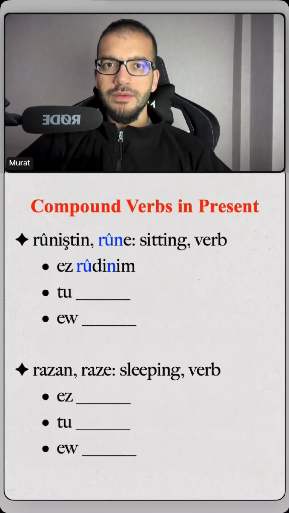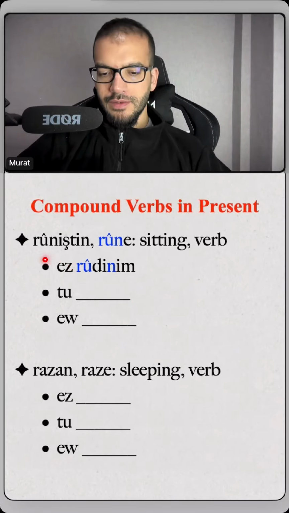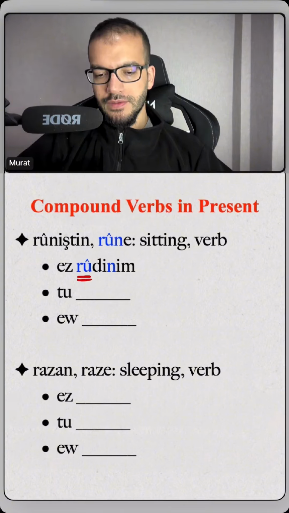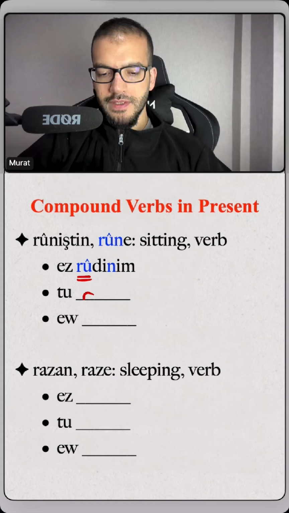Let's check a compound verb in Kurdish, and our compound verb is Rûniştin, rûne, the first one. And let's see the conjugations for this one. As rûdinim, this rû is a compound particle, and for the second person we say to, rû, then the present tense suffix, to, rûdine.